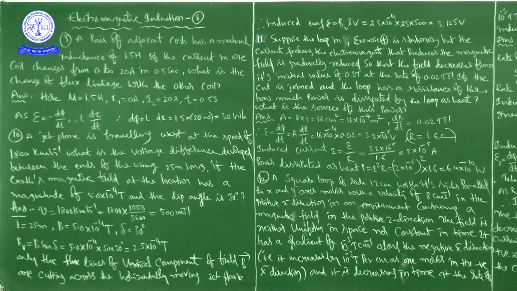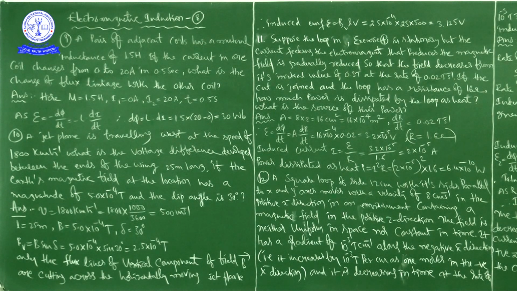See, afterwards, next problem, that is problem number 11. See this. Suppose the loop in exercise 4, so that's what we already discussed. While seeing this problem, you just keep the textbook and you see that fourth problem. So suppose the loop in exercise 4 is stationary, but the current feeding the electromagnet.